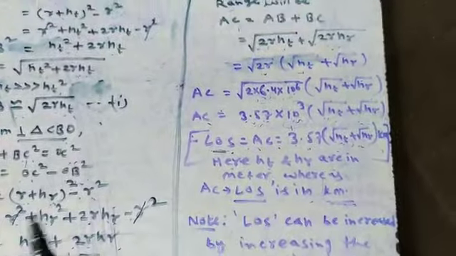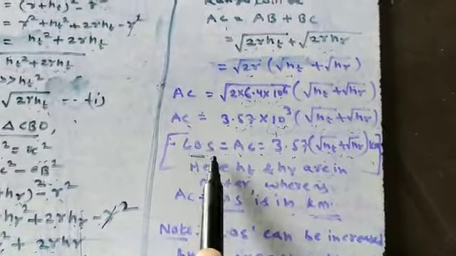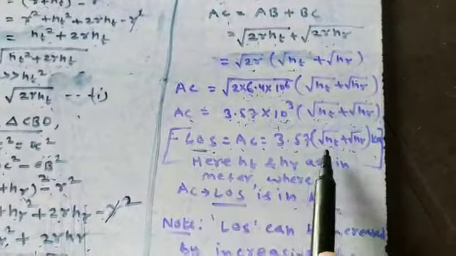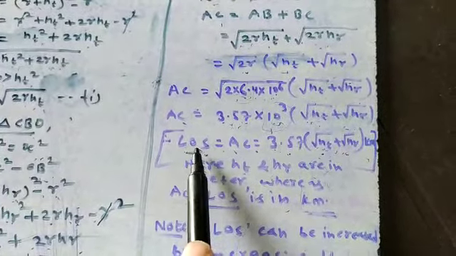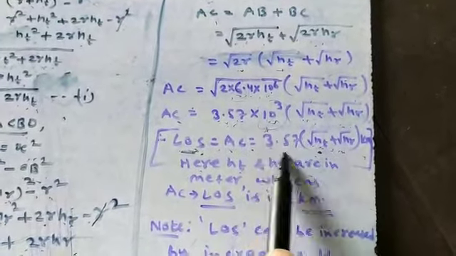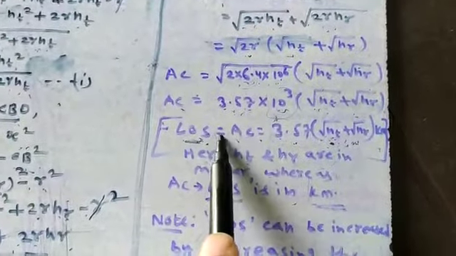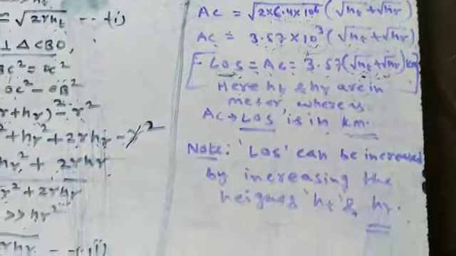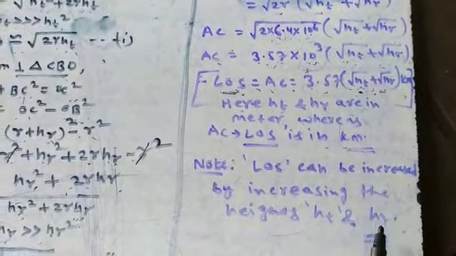Now note, I have written one note as well regarding this. How can you control the line of sight range? If you want to increase the line of sight range, you have to definitely increase the height of the antenna. If you want to decrease the line of sight, then definitely you have to reduce the height of the transmitting antenna. So that means this is a constant value. It is only the height of the transmitting and receiving antenna respectively which will govern the line of sight distance. So in this way, line of sight can be increased by increasing the heights of the transmitting antenna and receiving antenna.